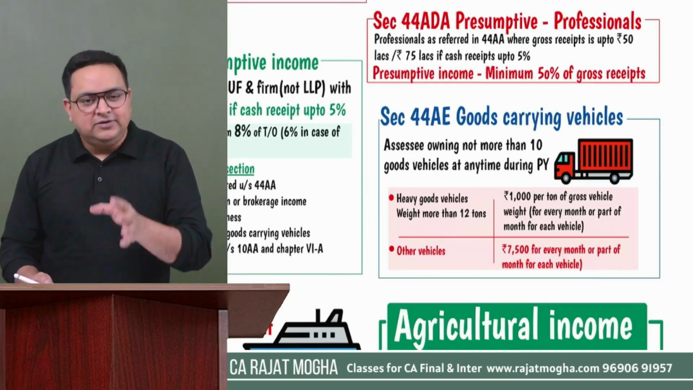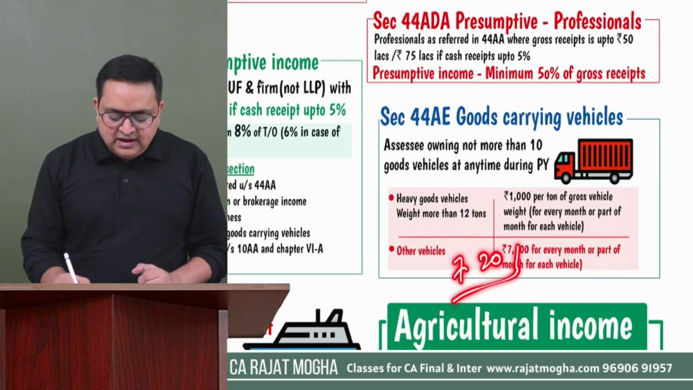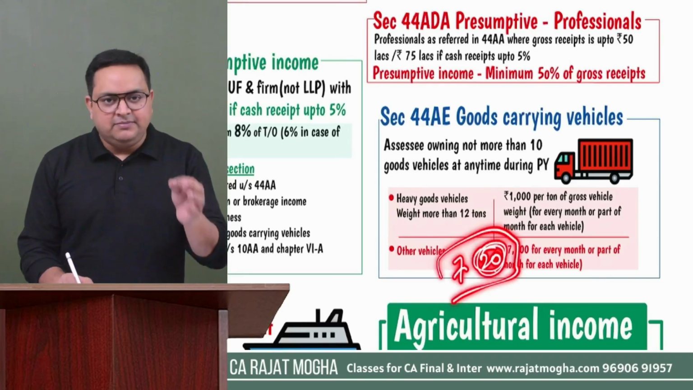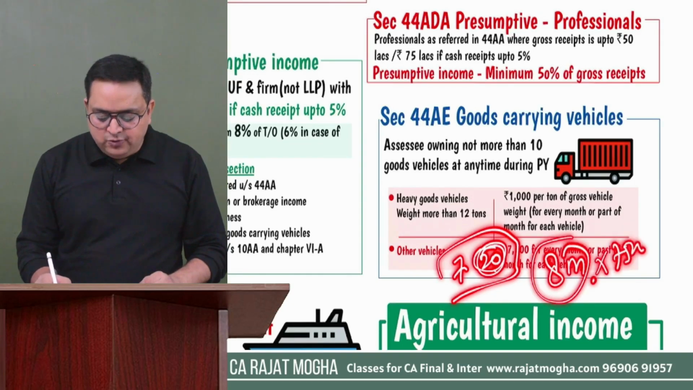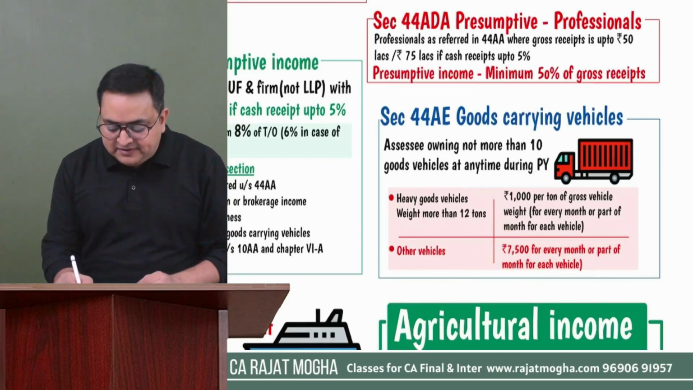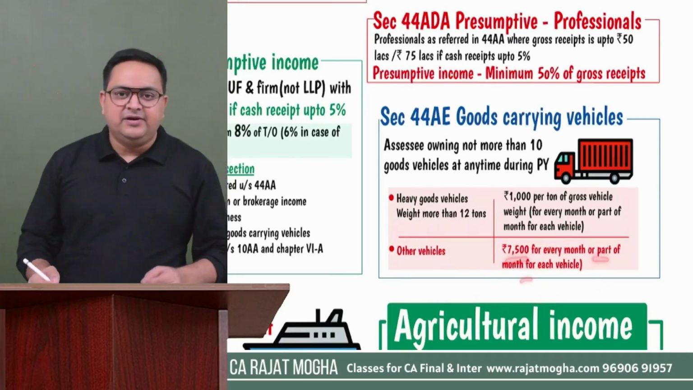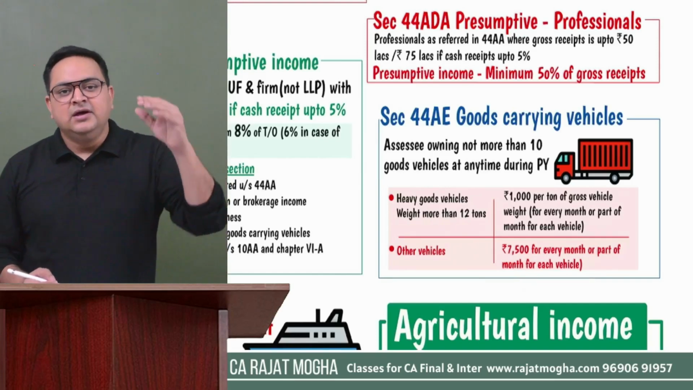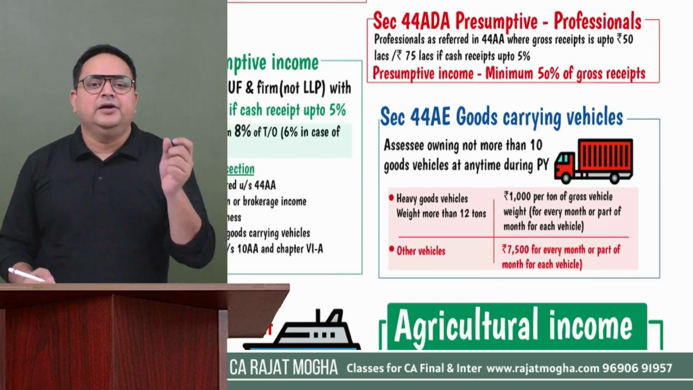And if it is part of the month, let's say the assessee is the owner for 7 months and 20 days, we'll take part of the month as a full month. So here we'll take it as 8 months. So 7,500 into 8 months in that case, right? So please remember 7,500 per month for every month or part of the month. We'll take 7,500 for small vehicles. What are small vehicles? Not more than 12 tons in gross vehicle weight of that particular vehicle.